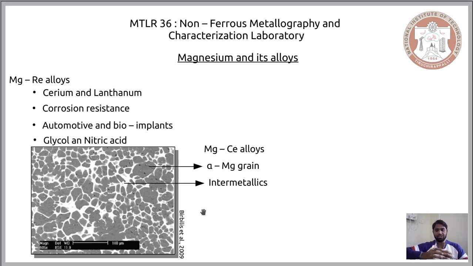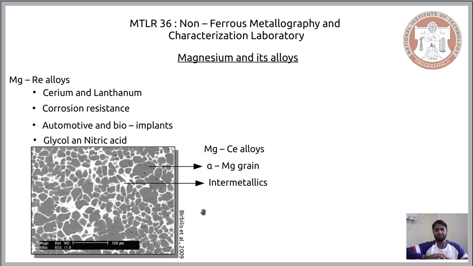These are the major alloying elements involved in the production of magnesium alloys, and of the 4 alloys that we have seen, 2 largely produce a single phase system, while the other 2 produce a system with a significant amount of alpha magnesium grain and traces of intermetallics, and there is a considerable difference in the reactivity rate that allows us to distinguish the alpha magnesium grains from the intermetallics.